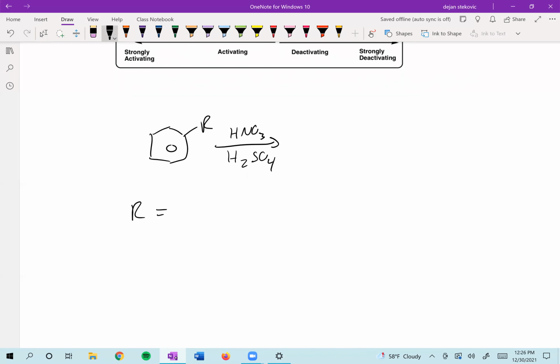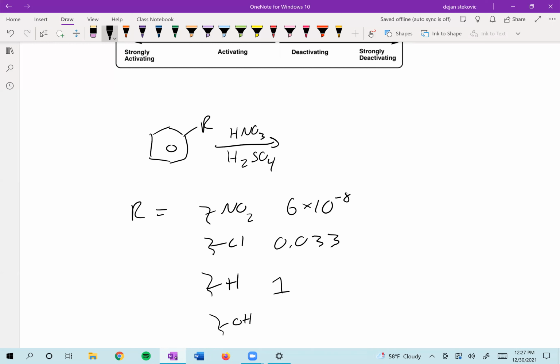So for example, if your R is just your hydrogen, then if we call that a relative rate of 1, if you had a nitro group, then its relative rate would be 6 times 10 to the negative 8, right? Way slower. A chlorine would be something like 0.033, so still much slower. And then an alcohol would be something like 1,000 times faster, right?